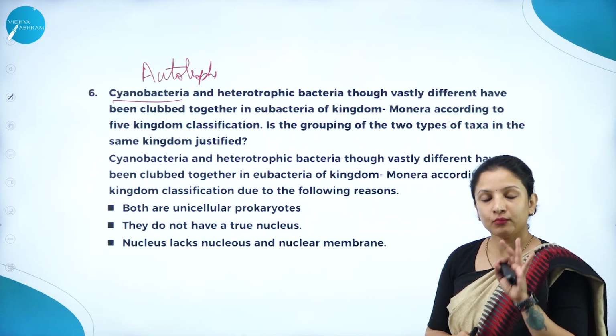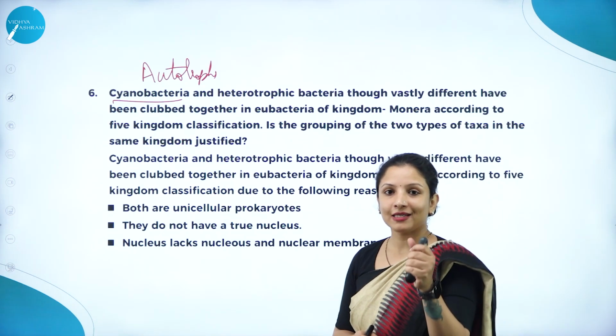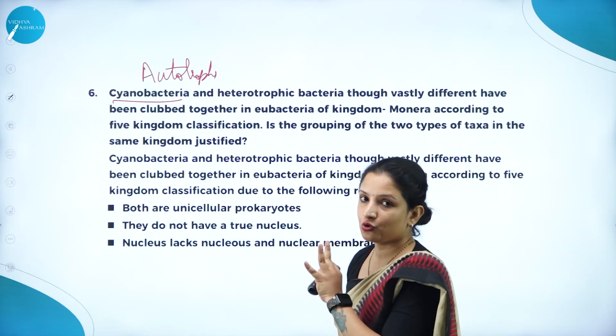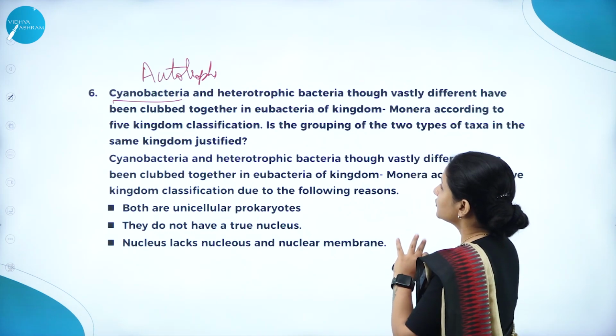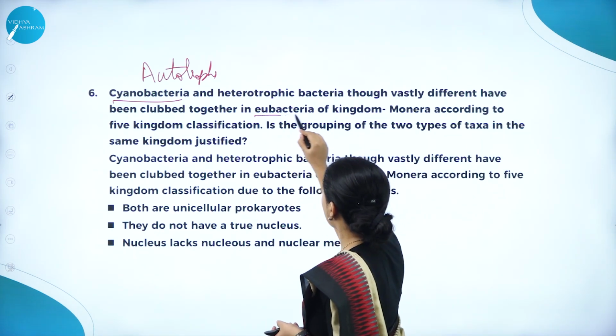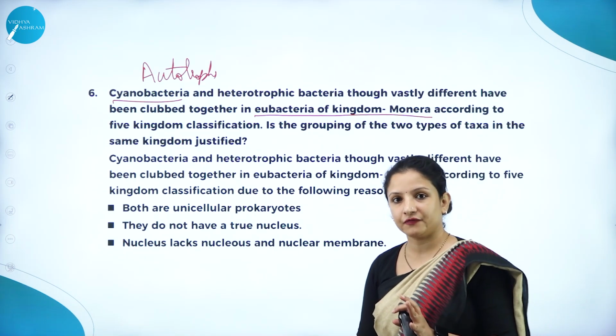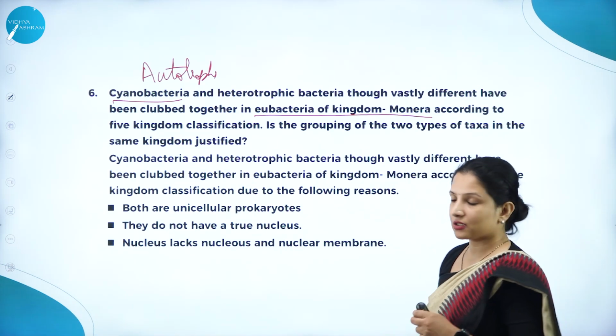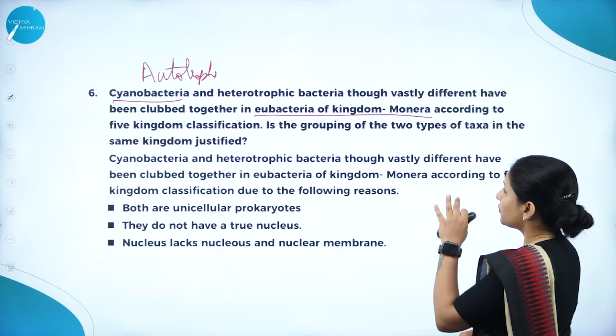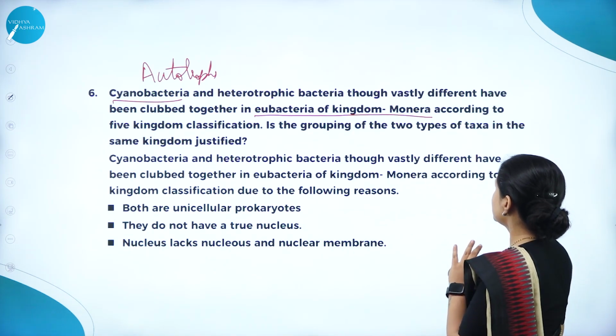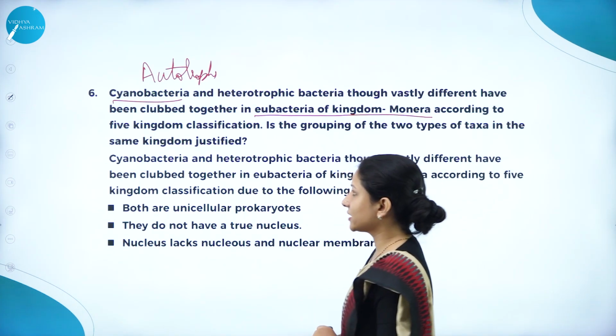In Monera, again, it is divided into Archaebacteria and Eubacteria. These are Eubacteria under Monera. So they are being clubbed together in Eubacteria of kingdom Monera according to the five kingdom system of classification, or according to Whittaker's system. So, is the grouping of the two types of taxa in the same kingdom justified?